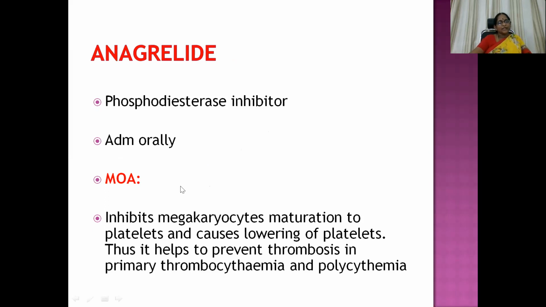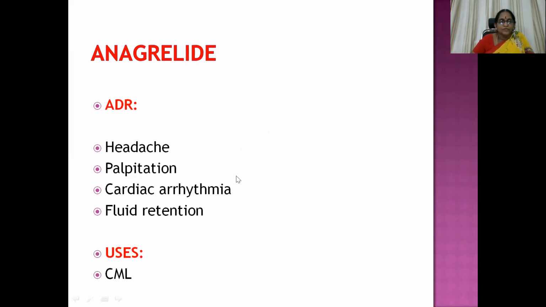The main mechanism of action of this molecule is that it inhibits megakaryocyte maturation to platelets and causes lowering of platelets. Thus, it helps to prevent thrombosis in primary thrombocythemia and polycythemia. That is the main mechanism. ADR: headache, palpitation, cardiac arrhythmia, and fluid retention. Used in CML.